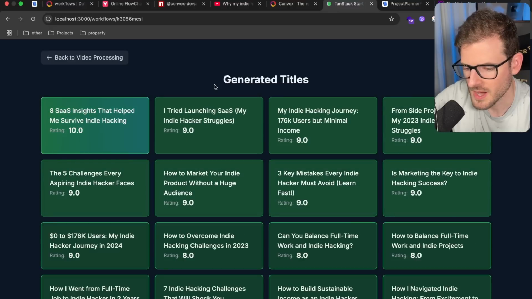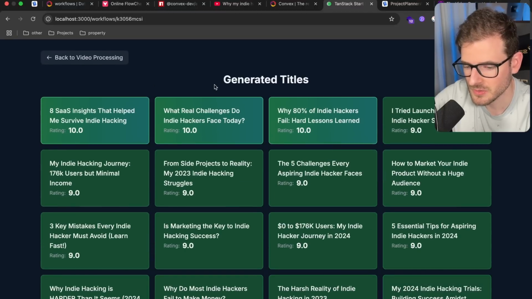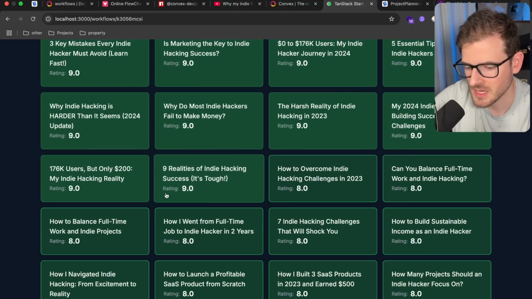So going back to the UI, you can see these titles being generated in real time because Convex has a real-time database hooked into it. So as these asynchronous AI tasks are being completed, they'll go ahead and automatically update in my UI.